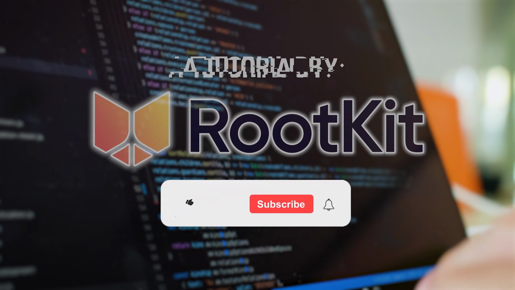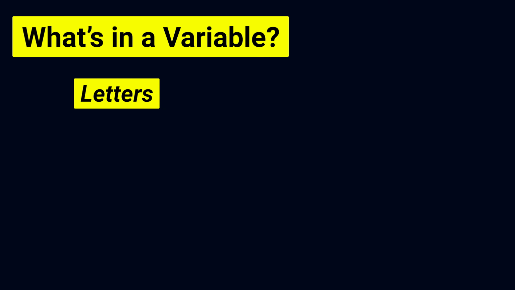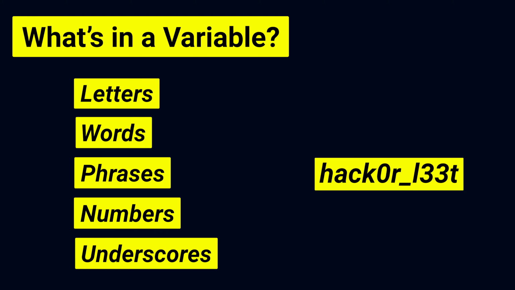A variable is a placeholder for some type of value. Specifically in programming with Python, a variable can consist of letters, words, phrases, numbers, underscores, or a Frankenstein mess of the previous items, which is a placeholder for some type of value.